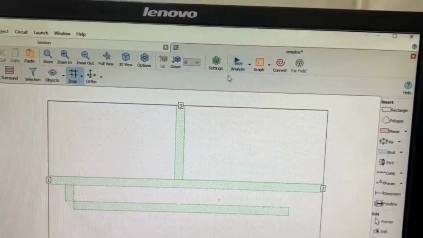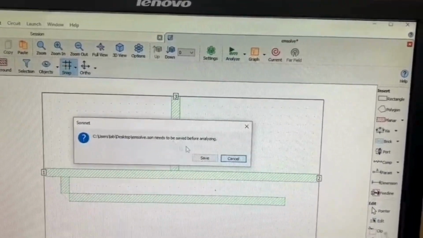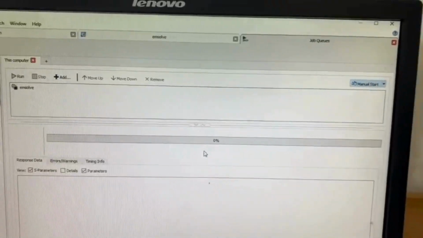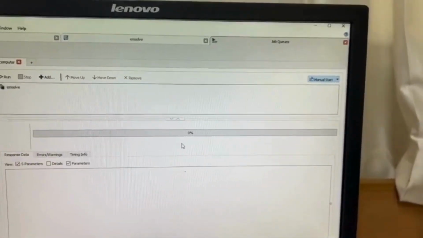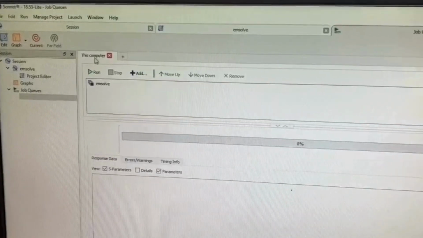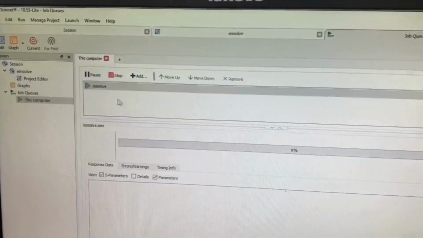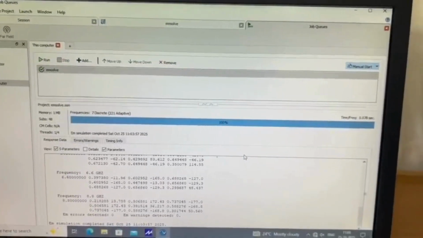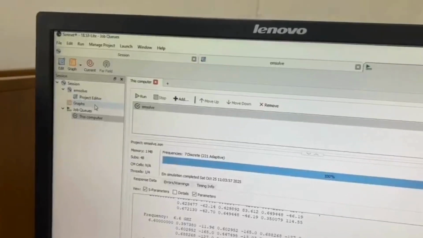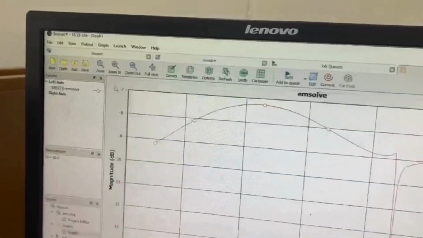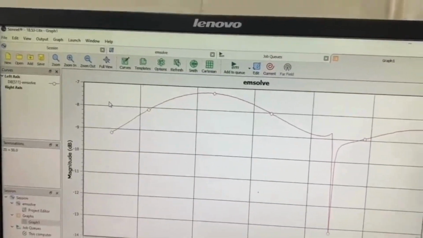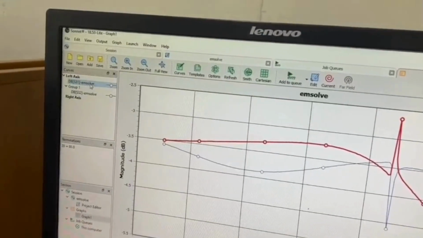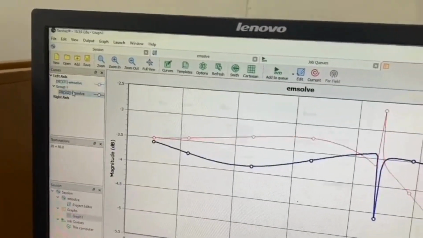Now click on EM analyze. Now click on run. So this is the output of the EM analysis. Now click on graph and so we can see the graphs by double clicking on it.